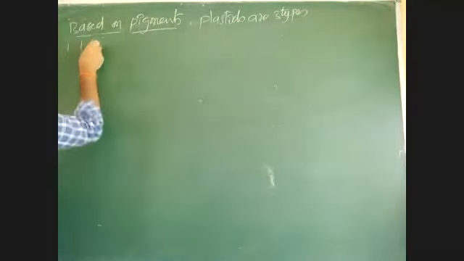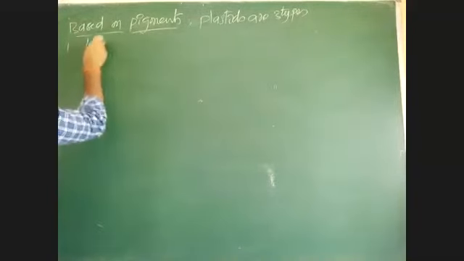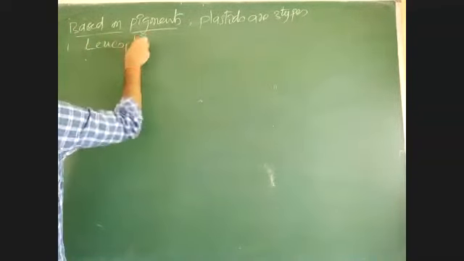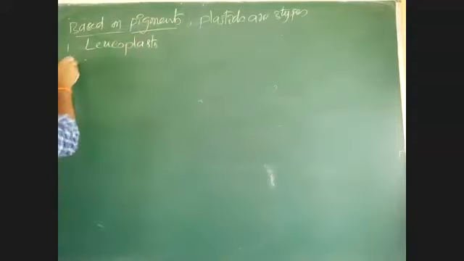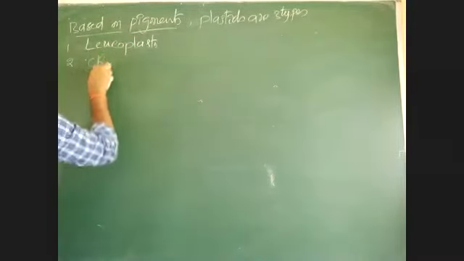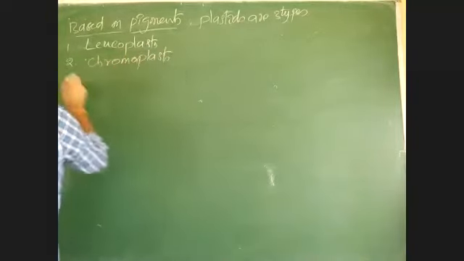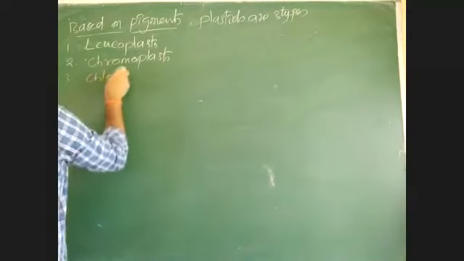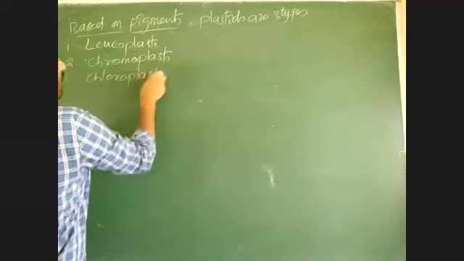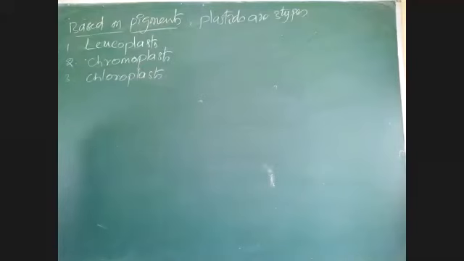One is leucoplast, second one is chromoplast, third one is chloroplast. There are 3 types of plastids. Okay, see one by one.